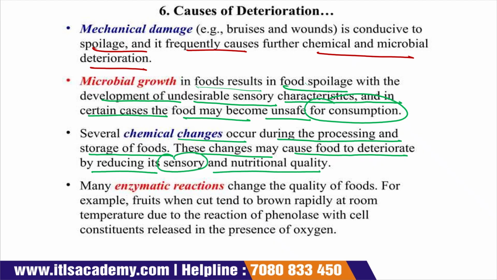Now, foods are also spoiled by many enzymatic reactions. For example, when we cut an apple, it changes its color to brown even when kept at room temperature. This reaction occurs due to the phenolase present in the cell. The phenolase is released in the presence of oxygen, and due to this the fruit changes its color and converts to brown.